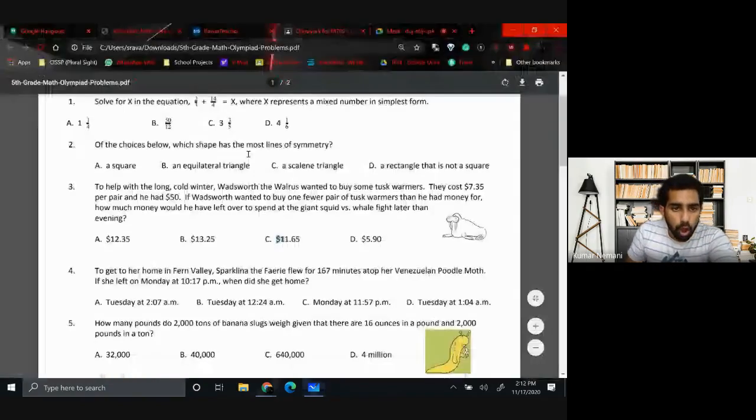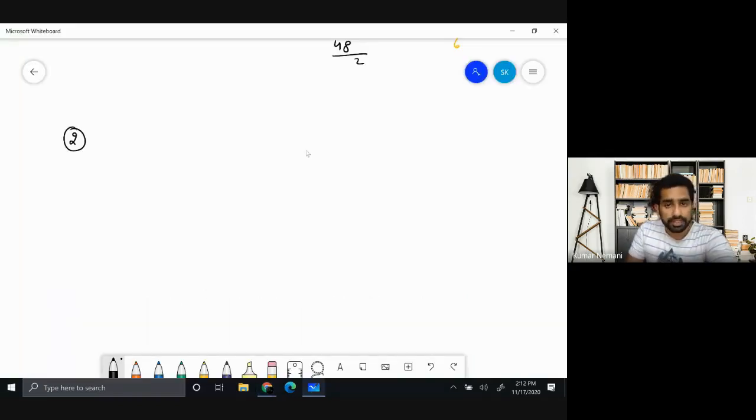Of the choices below, which shape has the most lines of symmetry? So first let us understand what this line of symmetry means. So for example, let me take a rectangle. I'll take this paper. Okay, this is an A4 size regular rectangle paper. Now I fold this in exact half.